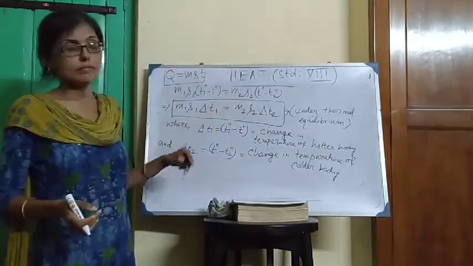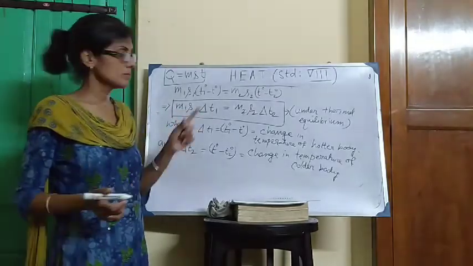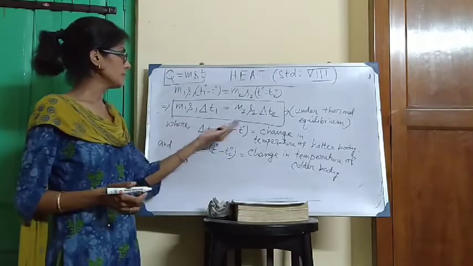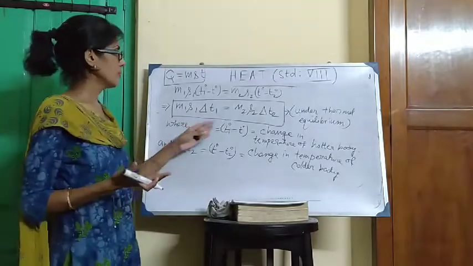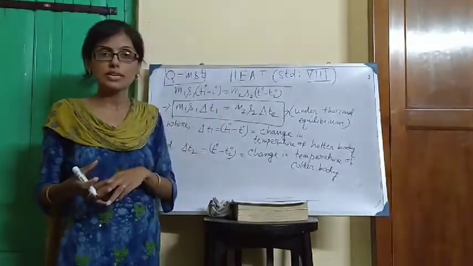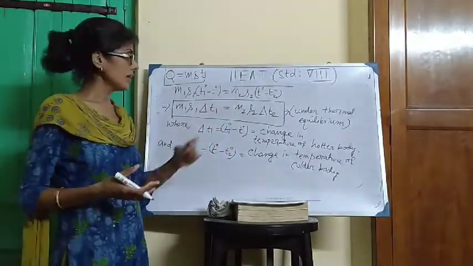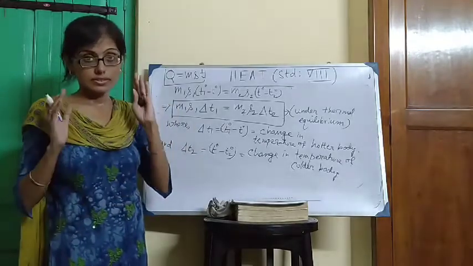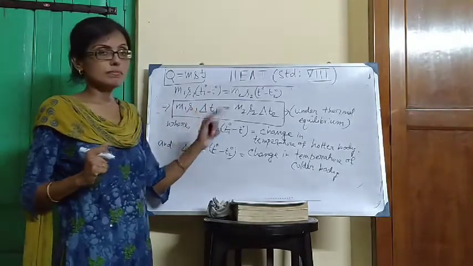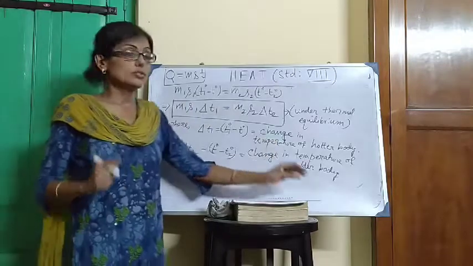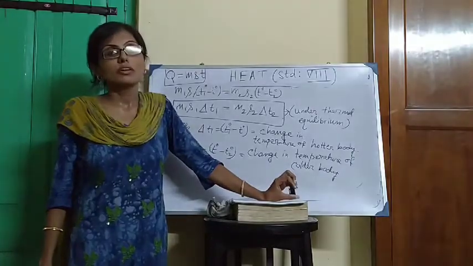Numericals will come based on this relation. Suppose masses of both the bodies are given, specific heat of one body is given, equilibrium temperature is also given, and initial temperatures of the hotter and colder bodies are given, and you have to find the specific heat of the colder body or hotter body. Or suppose all the data are given and you have to find the equilibrium temperature under thermal equilibrium. So numericals will come based on this relation. Also numericals will come based on the formula of specific heat and the formula of latent heat.